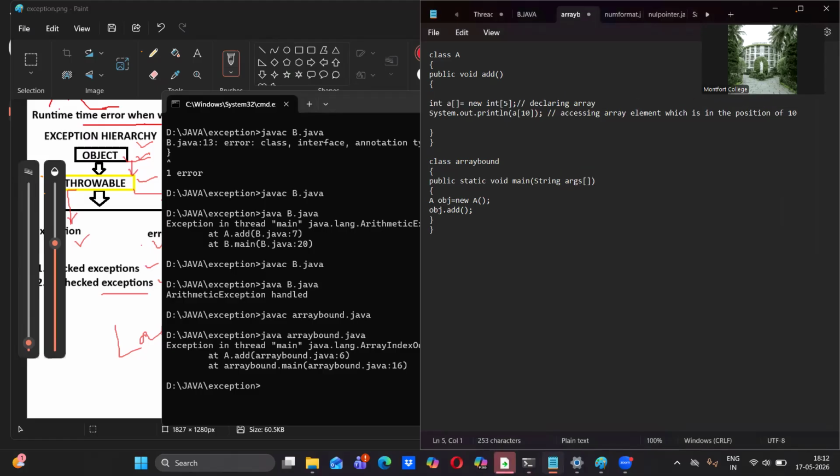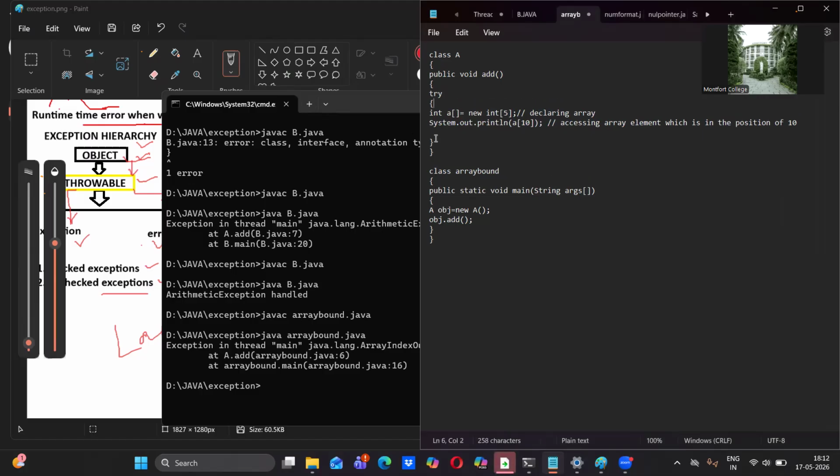Okay, so which are the codes it's performing? These two statements are responsible for allocating the memory for 5 elements, and here we are accessing the 10th element. These two statements should be in the try block, and I'm closing the try block here. After closing the try block, immediately we have to open the catch block. In the catch block, what exception are we accepting? We are expecting array out of bound exception. So let me paste it here.